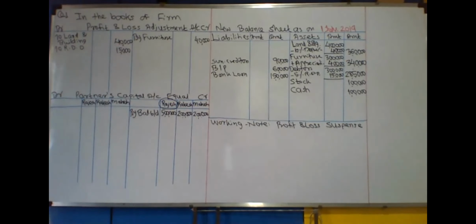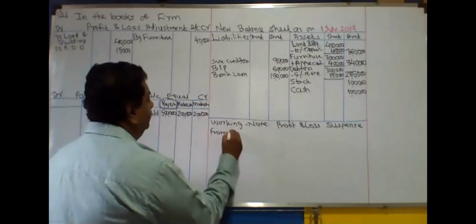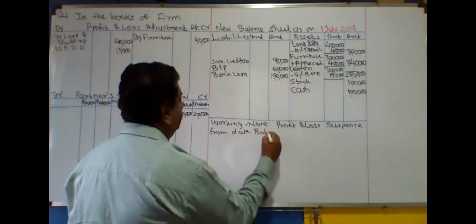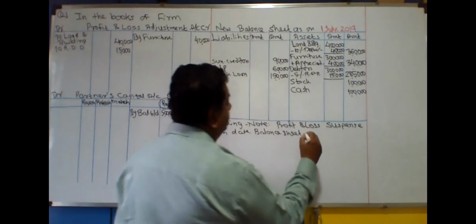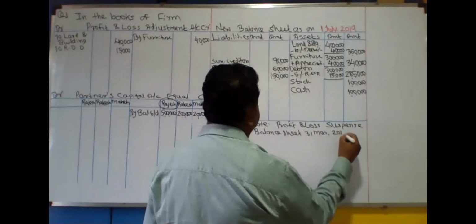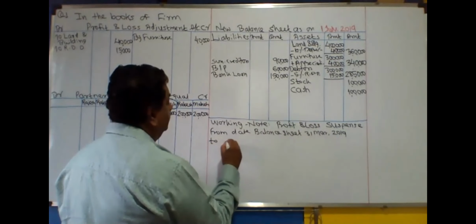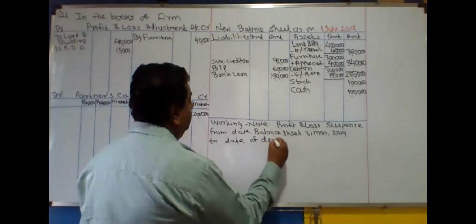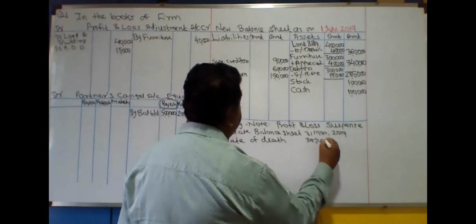Okay. Now, from the date of balance sheet given in the problem, that is 31st March 2019, to the date of death, which is 30th June 2019.